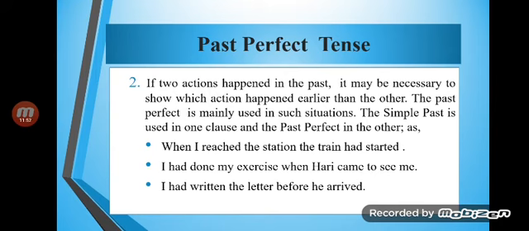So you have seen the condition. What is the condition? If two actions happened in the past, it may be necessary to show which action happened earlier than the other. Okay, so how are we going to handle this situation? We are going to handle this situation by fixing the time. The past perfect is mainly used in such a situation. The simple past is used in one clause, where the action was done. On the other hand, past perfect when we are going to fix it.